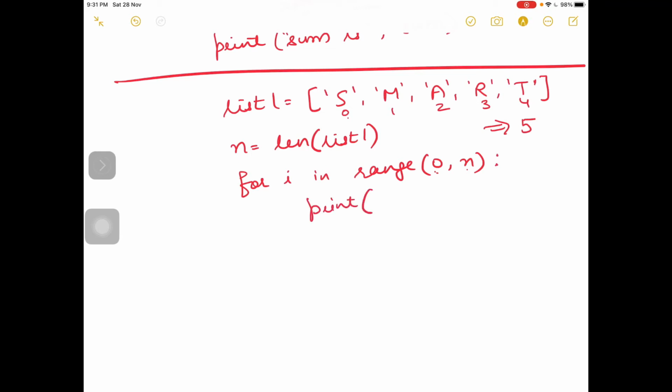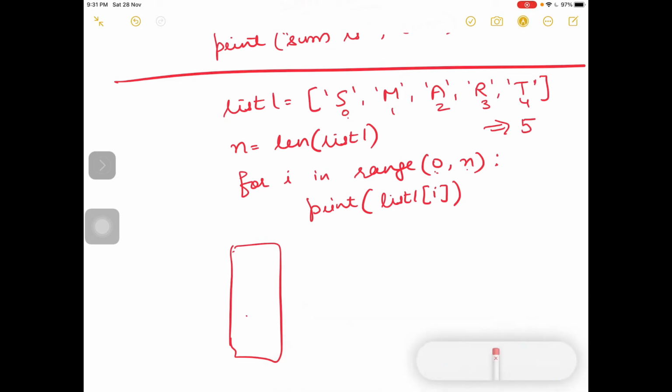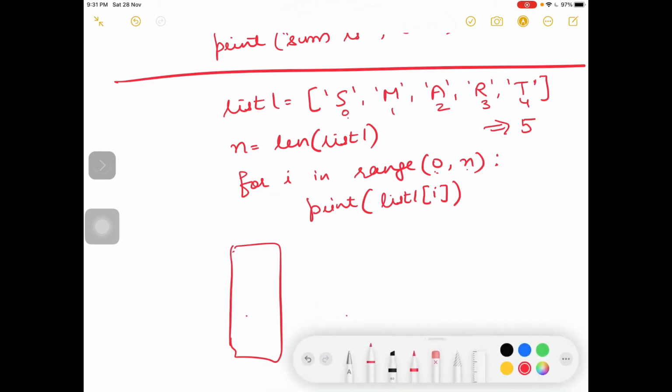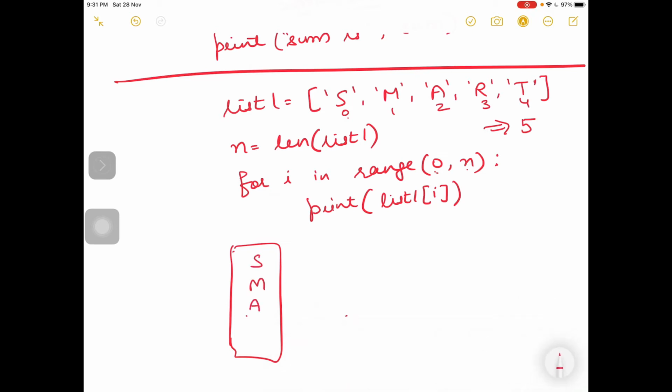After that you have to display, what do you want to display? You want to display list 1 of i. That's it. So what will be the output? Output will be smart in vertical position. Smart. So I think it is clear to you now.